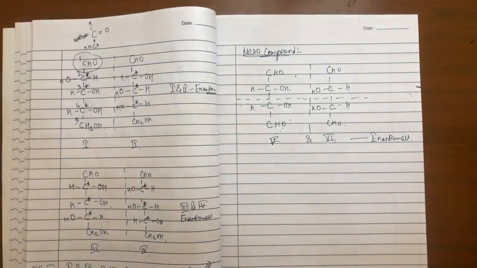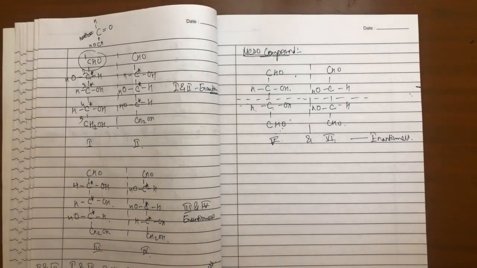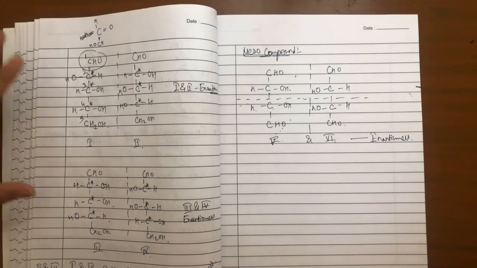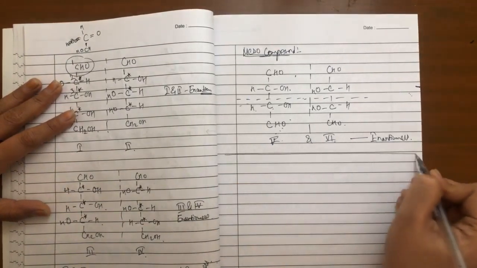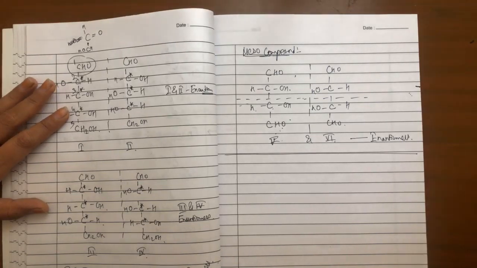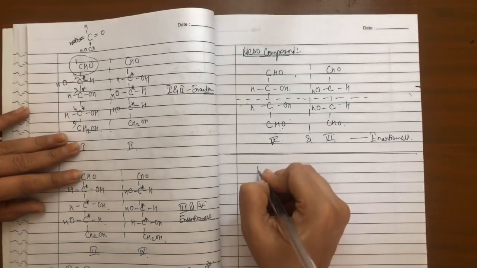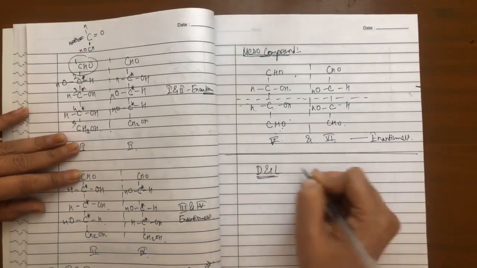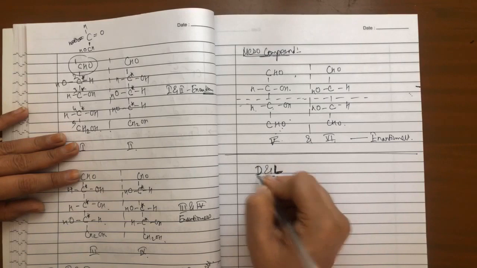So this is all about the different types of optical isomerism: enantiomers, diastereomers and meso compounds. Here this type of optical isomerism is complete. One another type of indication is the capital D and capital L nomenclature, which we use while writing the name of the compound.